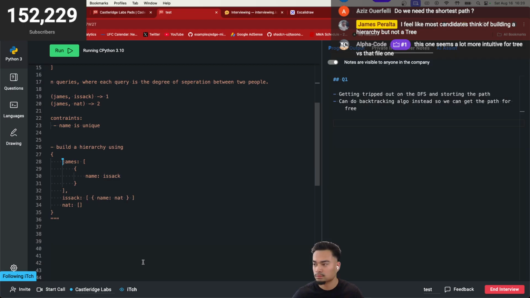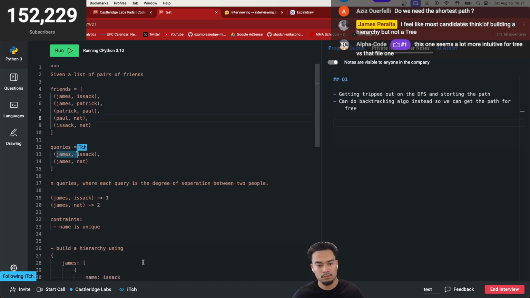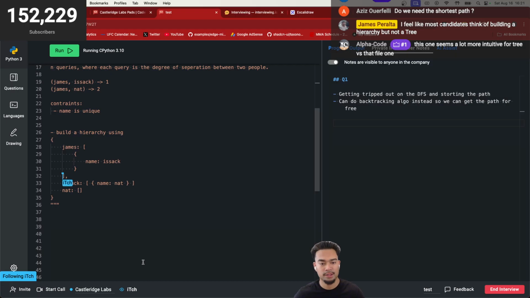Then I will iterate through queries, and for each name I would perform a DFS until I find a friend and calculate the distance there. Does that make sense?